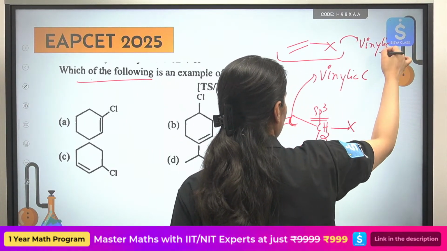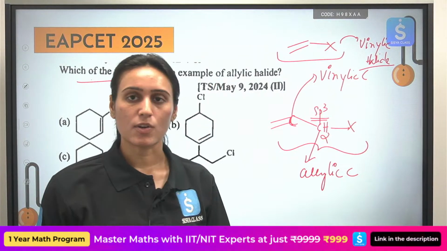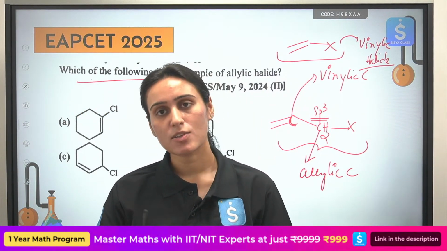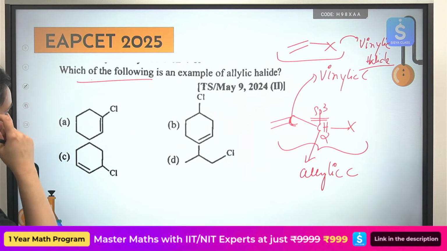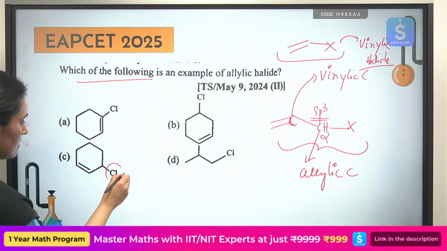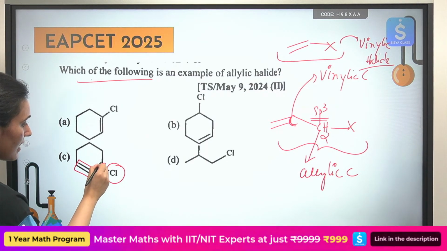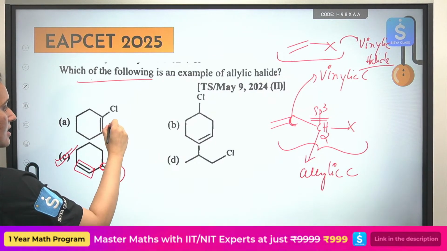Maybe next time they'll ask you about vinylic halide, so you should know about that also. The carbon that is adjacent to the multiple bond is the allylic carbon, and with a halogen attached to it, it is an allylic halide. Please see in which case this is your double bonded system. This is the carbon adjacent to it, halogen attached to it, allylic halide. This is vinylic halide.